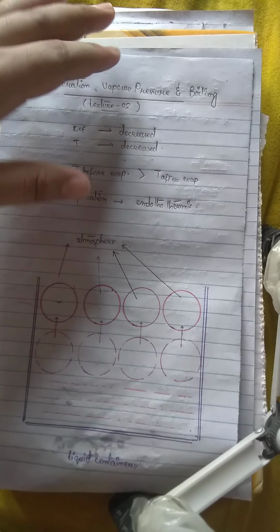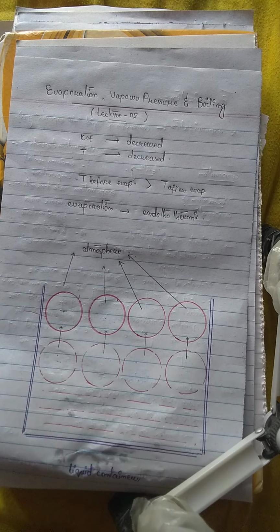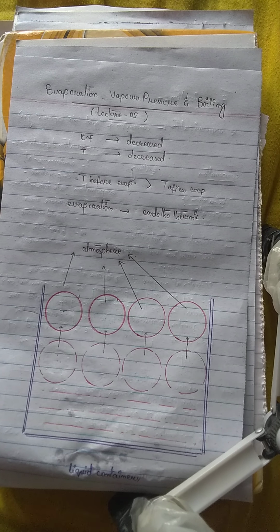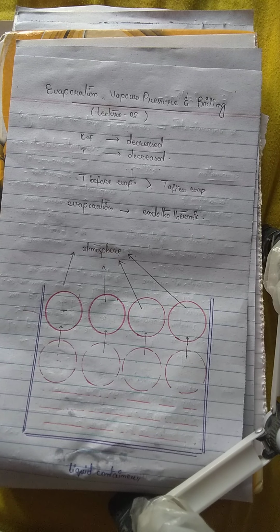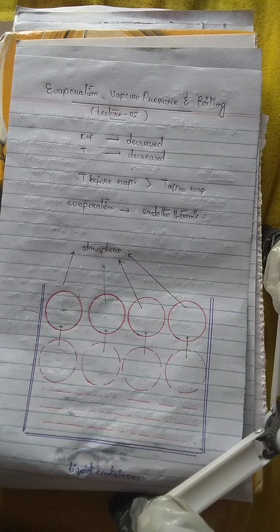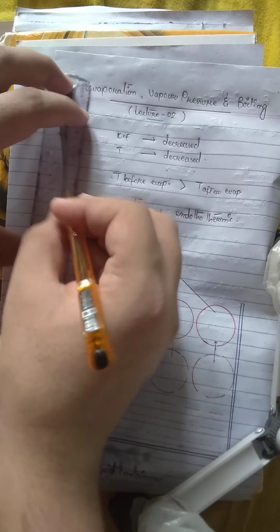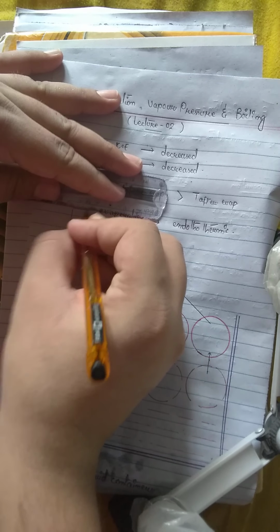Evaporation is an endothermic process, which means that it extracts heat. The surface molecules extract heat from the molecules present inside the body of the liquid and turn into the vapor phase or gaseous phase. So the overall temperature of the system is decreased, and due to this reason evaporation produces a cooling effect.